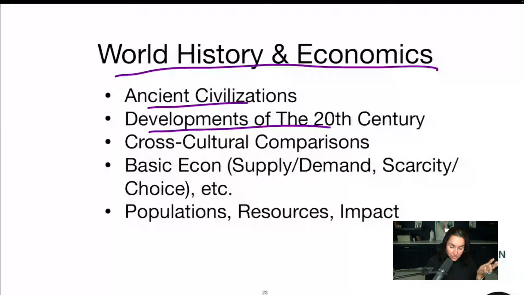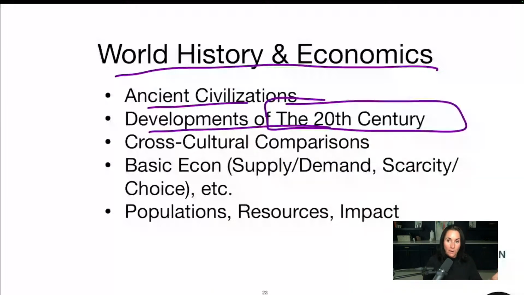It goes everything from ancient civilizations to like the space race. You know, cross-cultural comparisons, econ, supply and demand. It's going to be basic econ. It's in the book. Just have a basic understanding. And then, of course, populations, resources, impact, stuff like that.